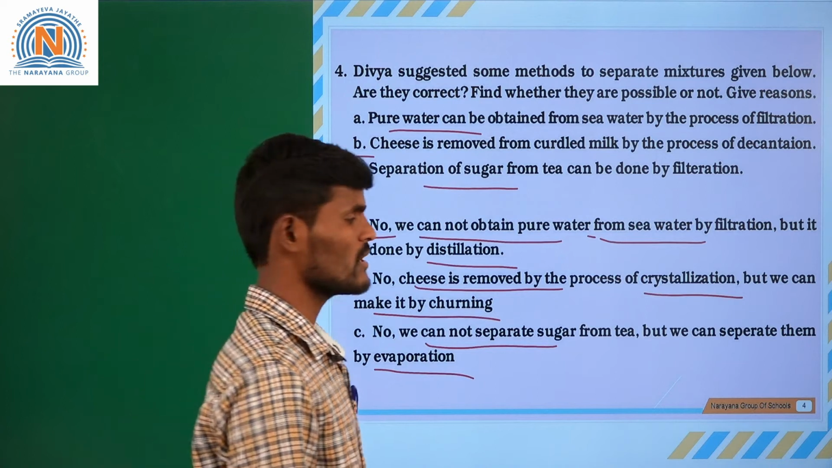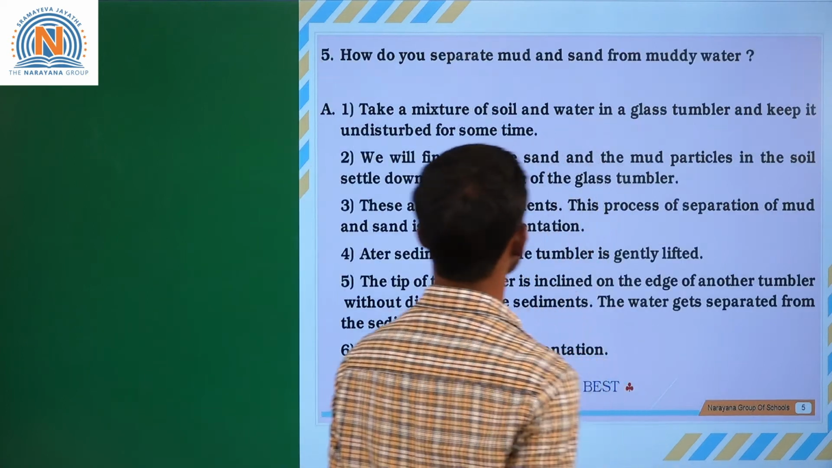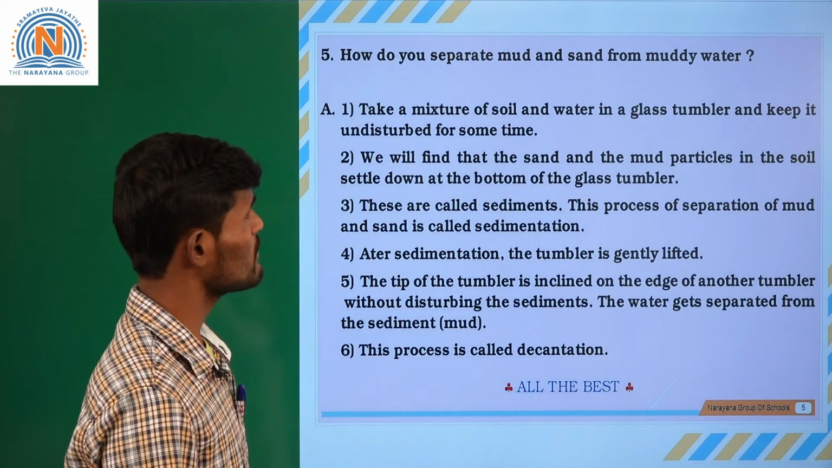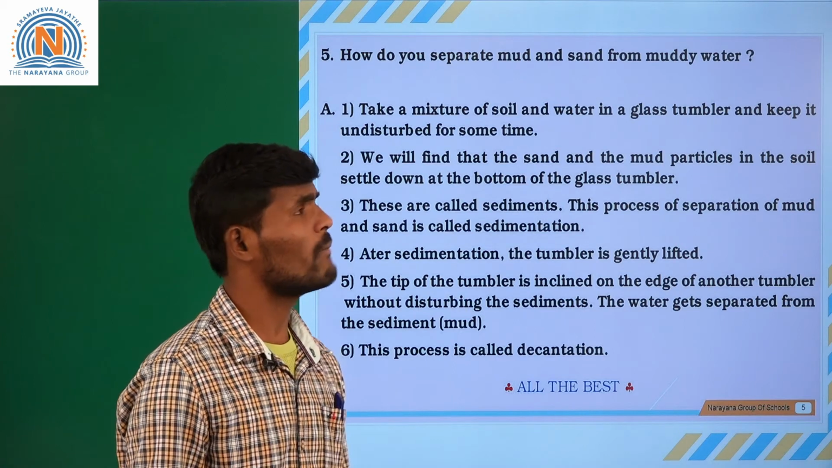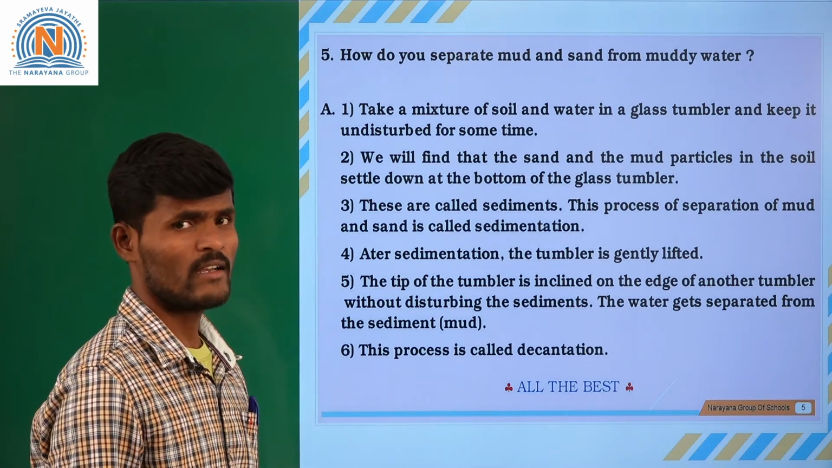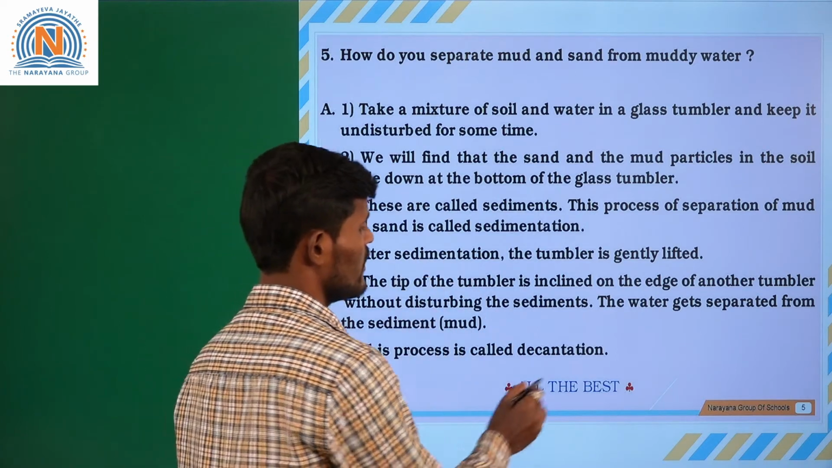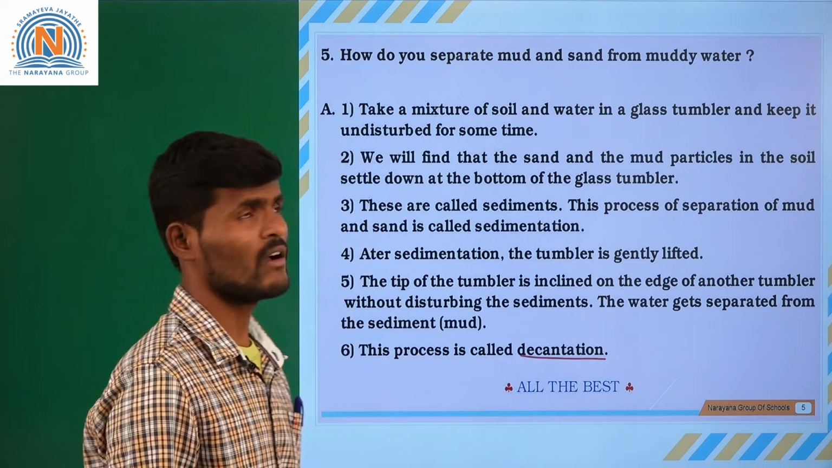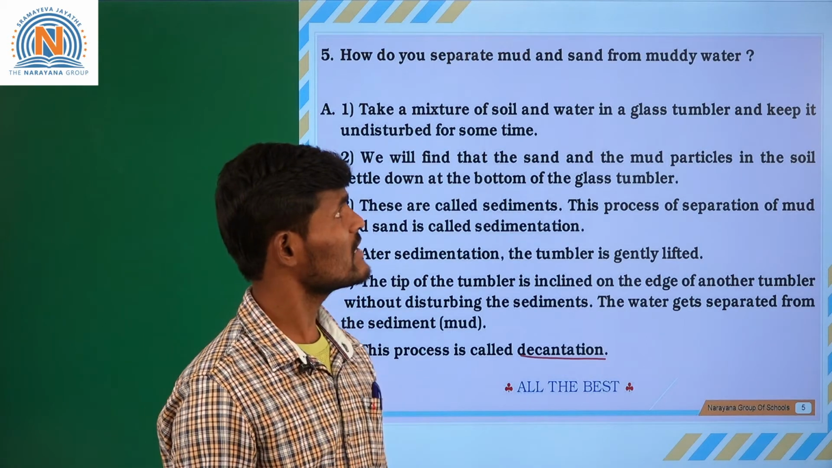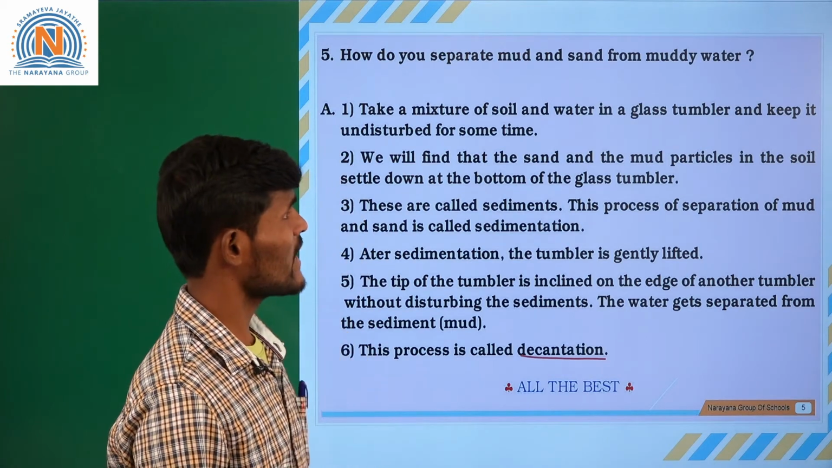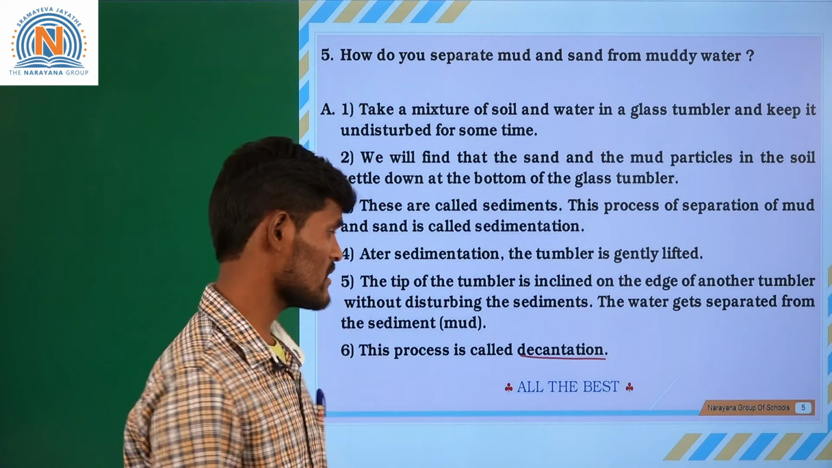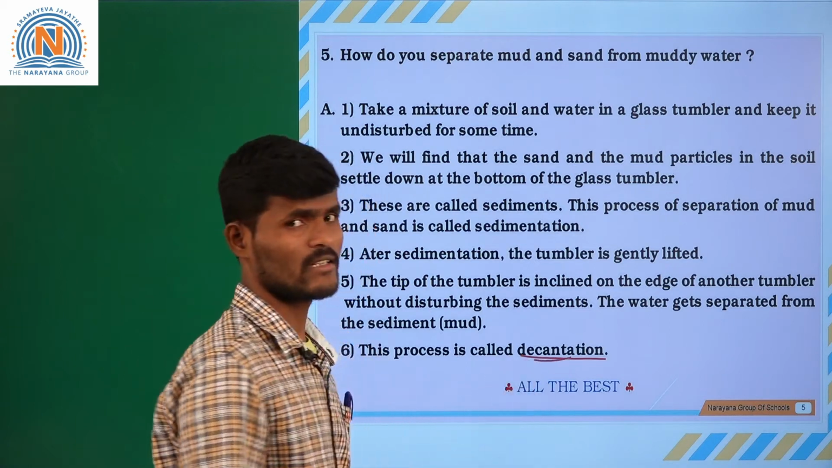Okay, next, come to the fifth question. How do you separate mud and sand from muddy water? Just now we have discussed this. Such a process is called the decantation process. Separation of mud and sand from the muddy water, such a process is called decantation.